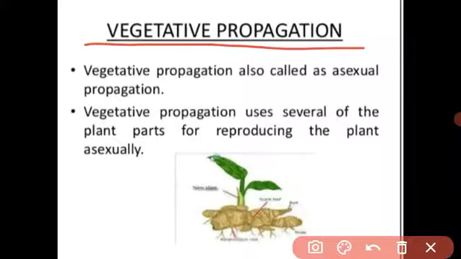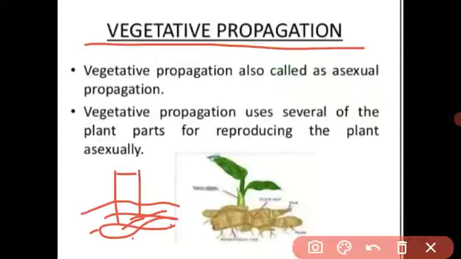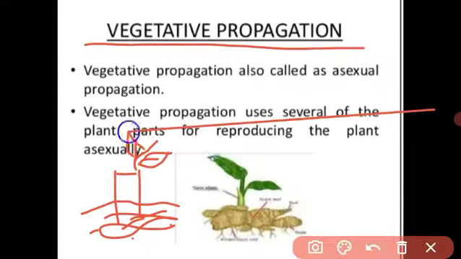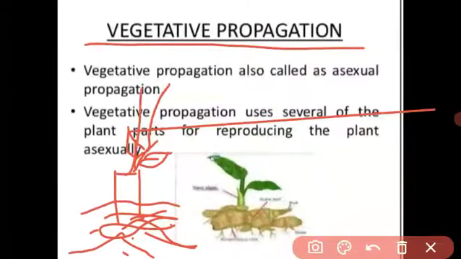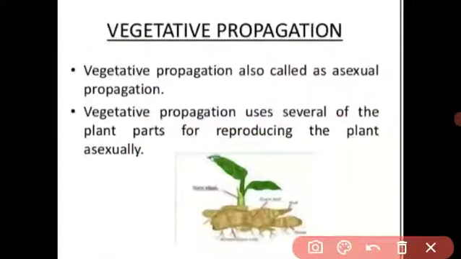See, whenever we take a branch of a rose and plant it into the soil, new baby plants are produced from the branches. The roots grow into the soil and shoots grow upward. This means a new plant is formed.